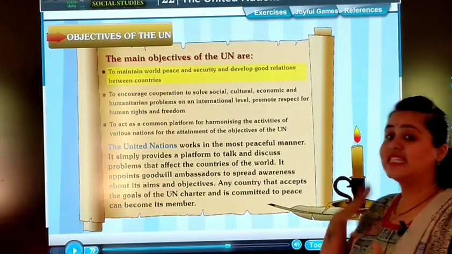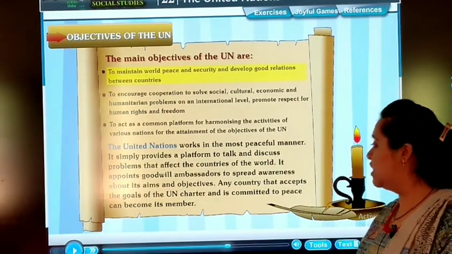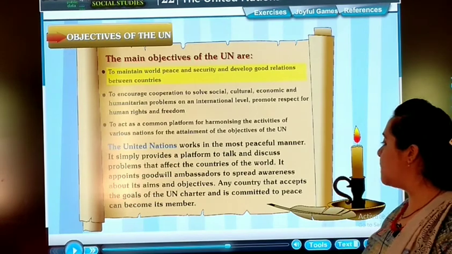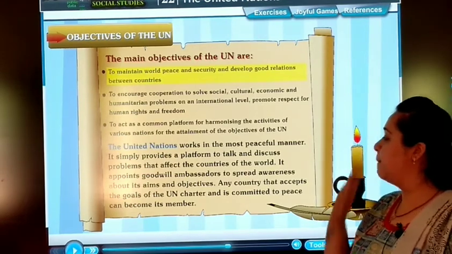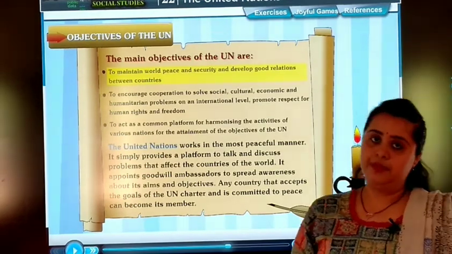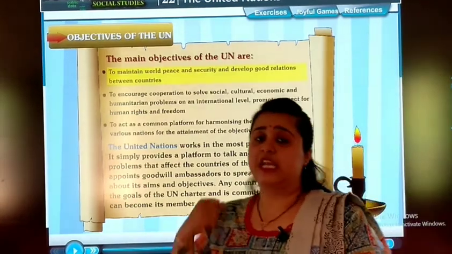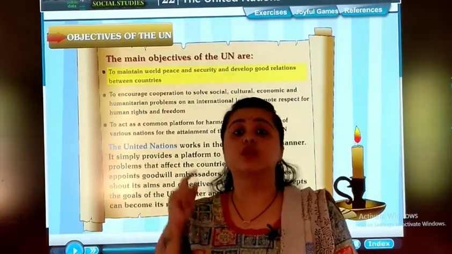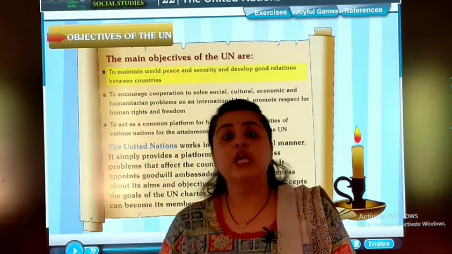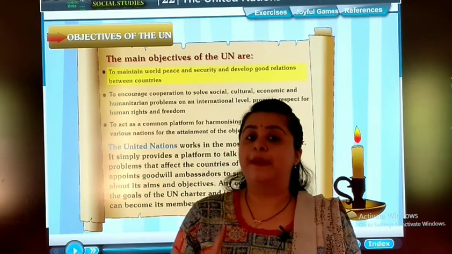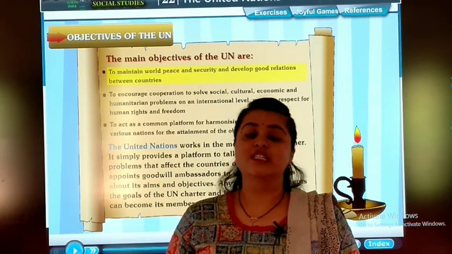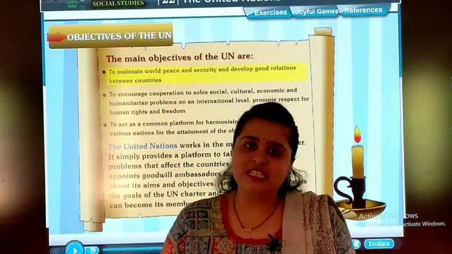Any country that accepts the goal of UN Charter and is committed to peace can become its member. If you want peace and if you are committed to the goals of UN, then only you will be able to be a member of the UN. So students, let's keep it here for today.